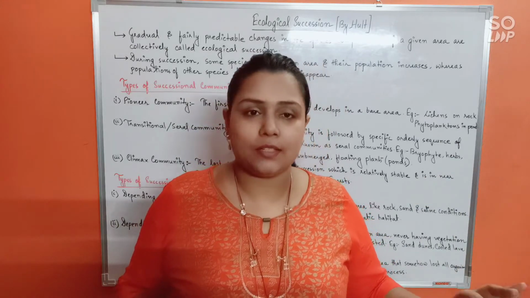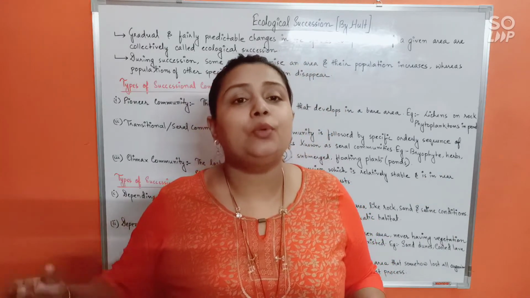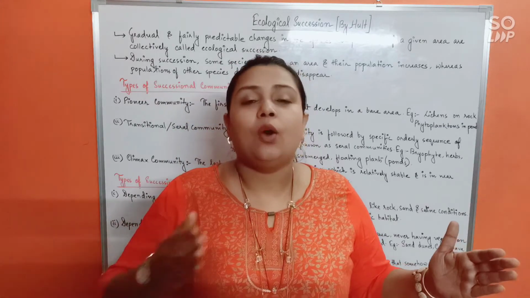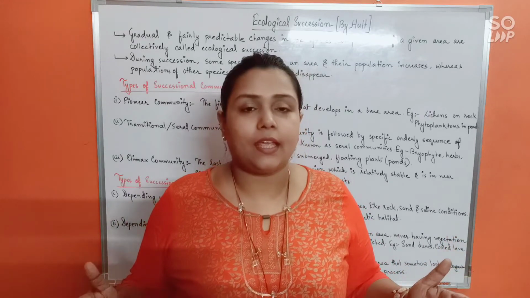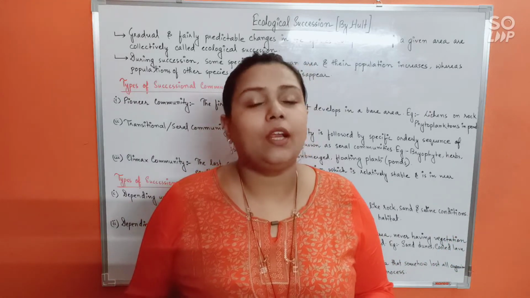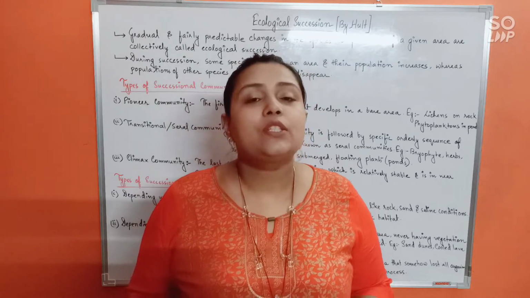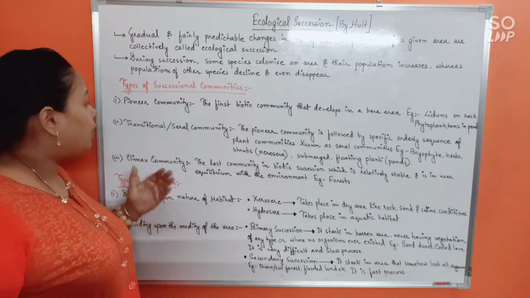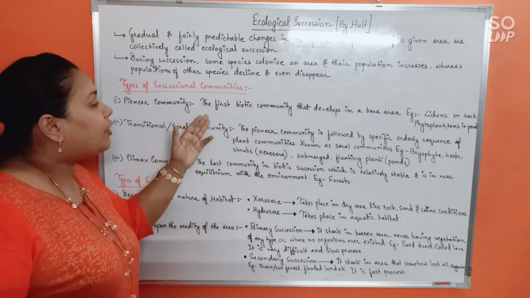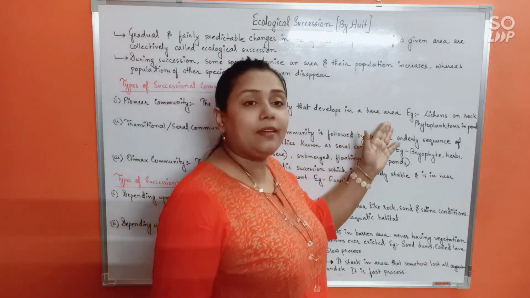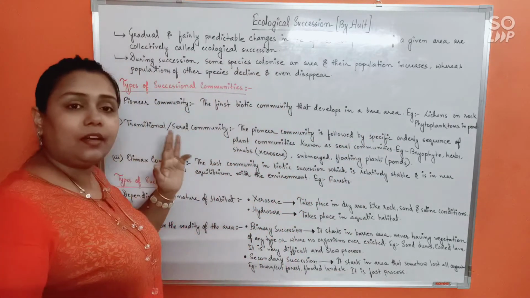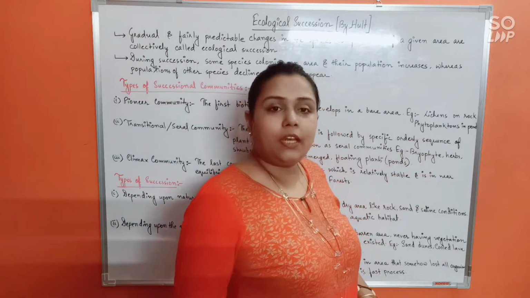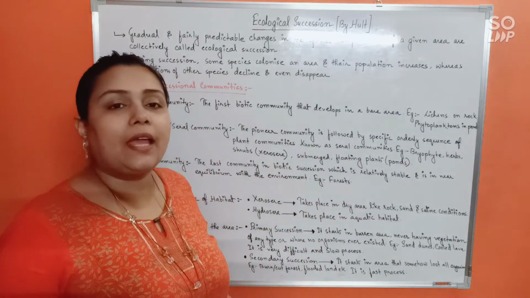First one to begin the succession is pioneer. The last one to end the succession is known as the climax community. And in between, whatever species had colonized the area would be known as serial or transitional communities. Okay, so there are three types of successional communities. First, pioneer community. The first biotic community that develops in a bare area would be referred to as pioneer community. For example, lichens on rock and phytoplankton in a pond are always going to be the pioneer community.